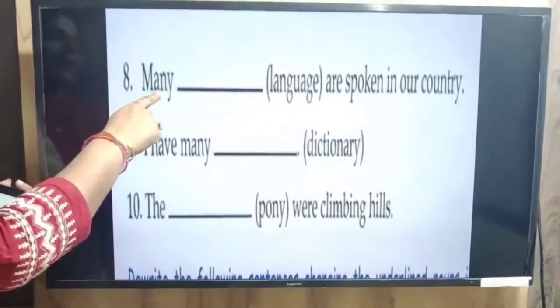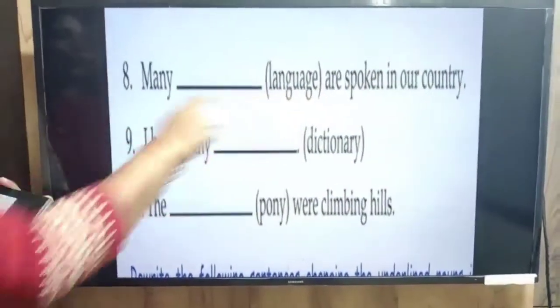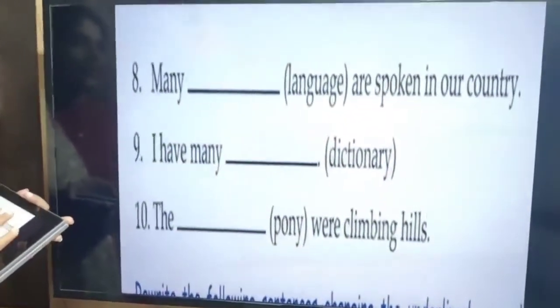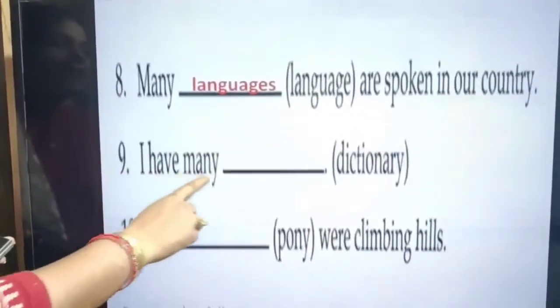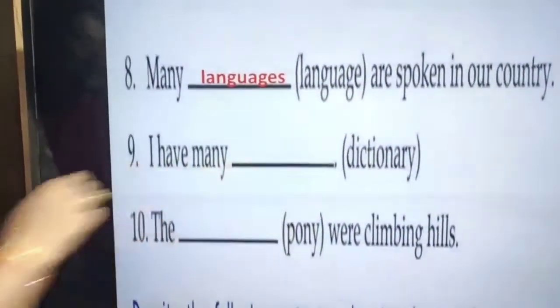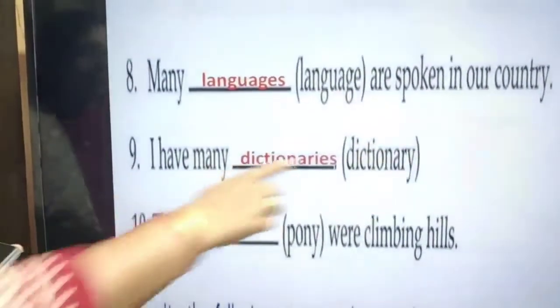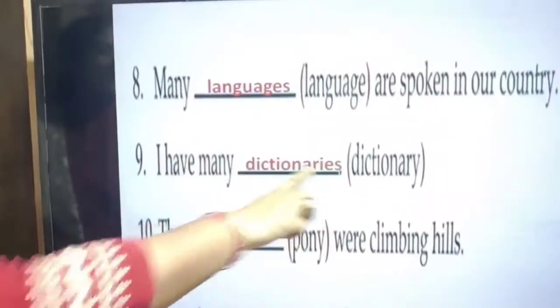Next is: many ___ are spoken in our country. So the plural of language is languages. I have many ___ dictionary. I have many dictionaries. So we'll write the plural form of dictionary. The plural form of dictionary is dictionaries.